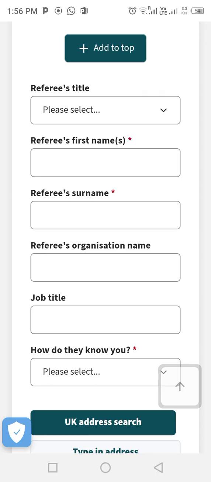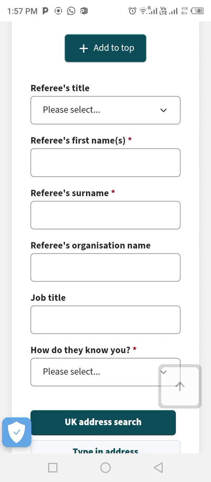For doctors, you can equally use, I don't know, a CMD. Just make sure that you use someone that is not at the same level with you. That will really help in this reference writing. Make sure you have their phone number, email address, and full names.